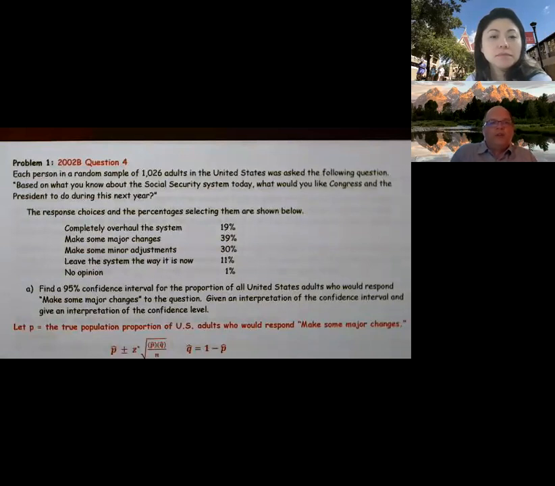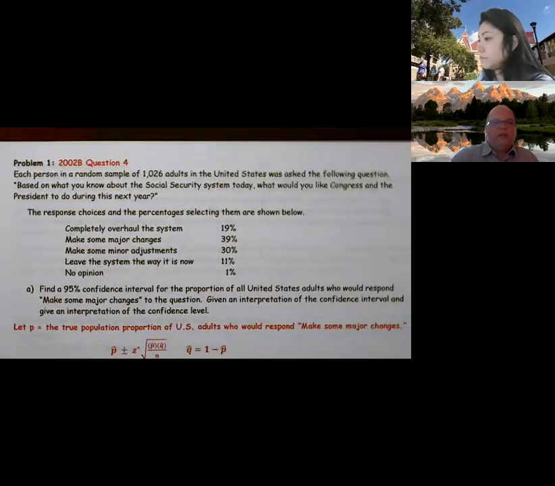Each person in a random sample of 1,026 adults in the United States was asked the following question: based on what you know about the Social Security system today, what would you like Congress and the president to do during this next year? Response choices and the percentages selected by them are shown below, and they gave the list.